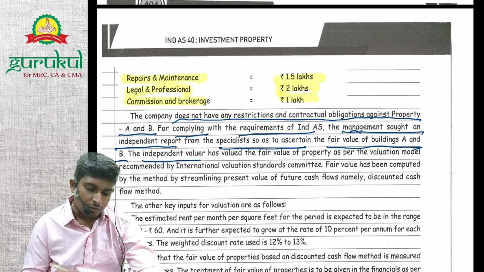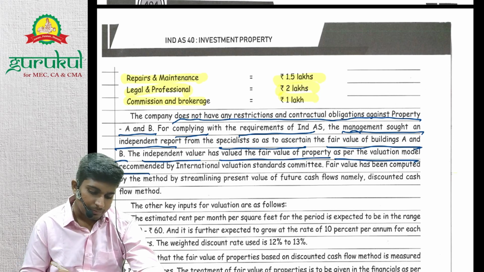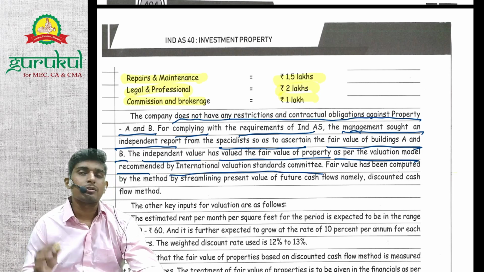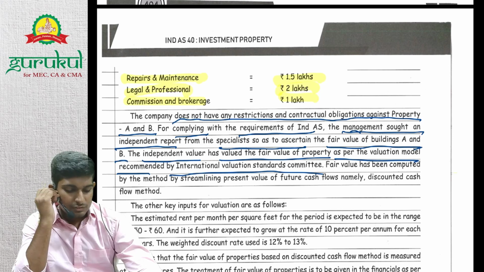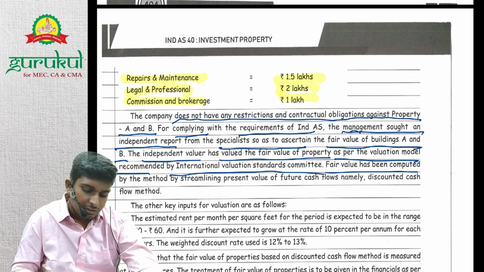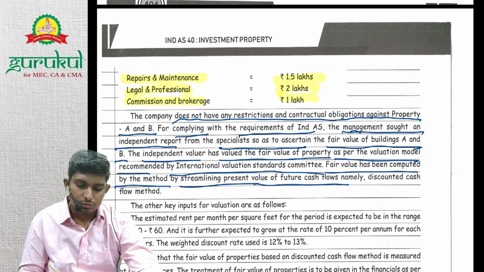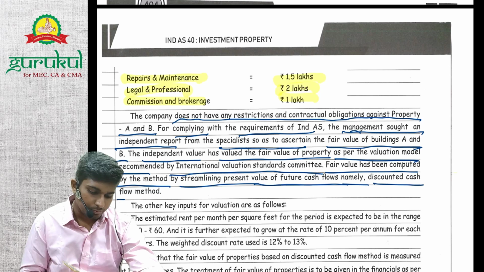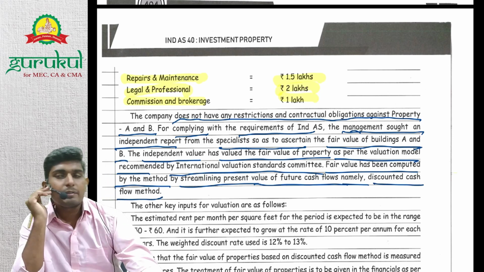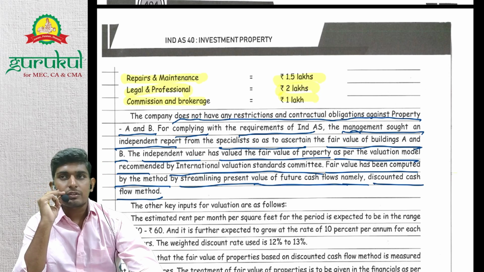The independent valuer has fair valued the property as per the valuation model recommended by the International Valuation Standards Committee. So did management do right? Yes. Fair value has been computed by the method of streamlining present value of future cash flows, namely discounted cash flows method. So they have derived fair values by the discounted cash flow method.